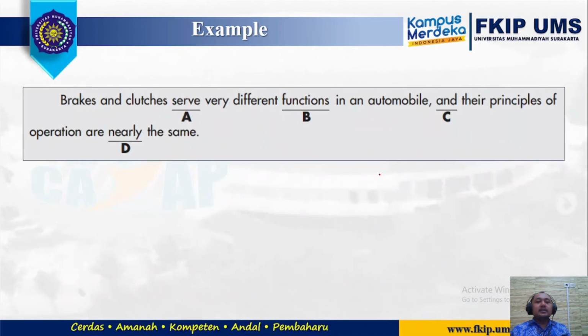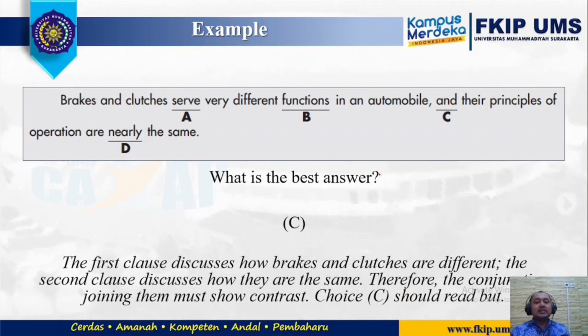Another example here. Brakes and clutches serve a very different function in an automobile, and their principles of operation are nearly the same. Can you guess what's the best answer? Yes, that's right. It's C. The first clause discusses how brakes and clutches are different.